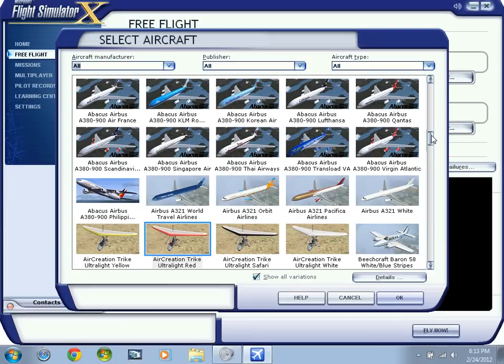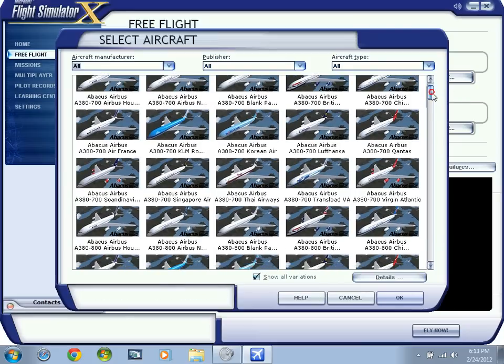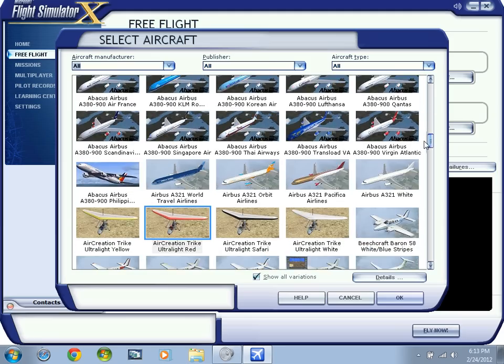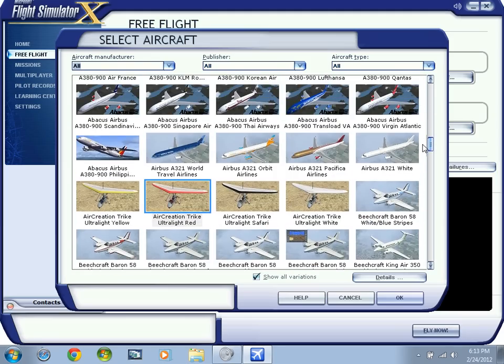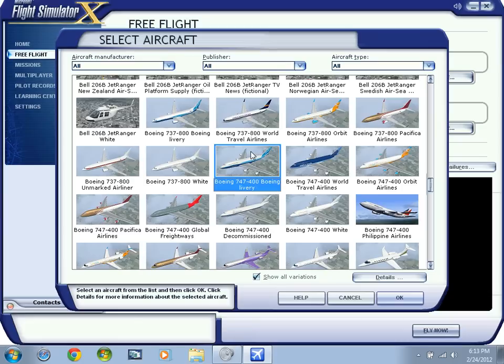Okay, so you have the choice of aircraft. I have an Airbus A380, but yeah, I have that. Okay, so scroll down till you see the B747. I'm going to choose the Boeing livery 747. Hit OK.